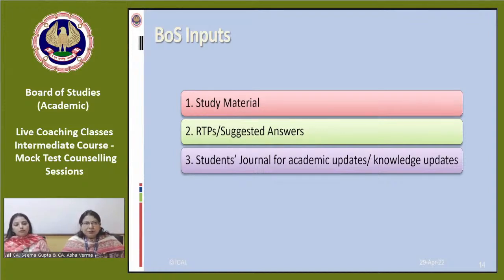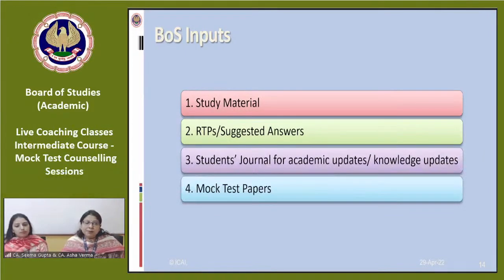We are trying to explain through diagrammatic presentations, flowcharts, tabular presentations, in such a manner that it becomes more interesting and more lively for you to understand. You can revise the entire chapter in very little time. The quick referencer is also provided on the ICAI website, and you are advised to refer to it at this point of time because it will lead to revision in very less time.